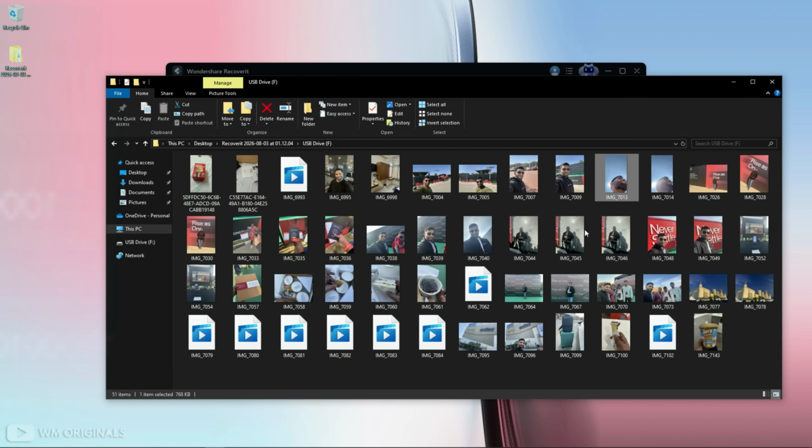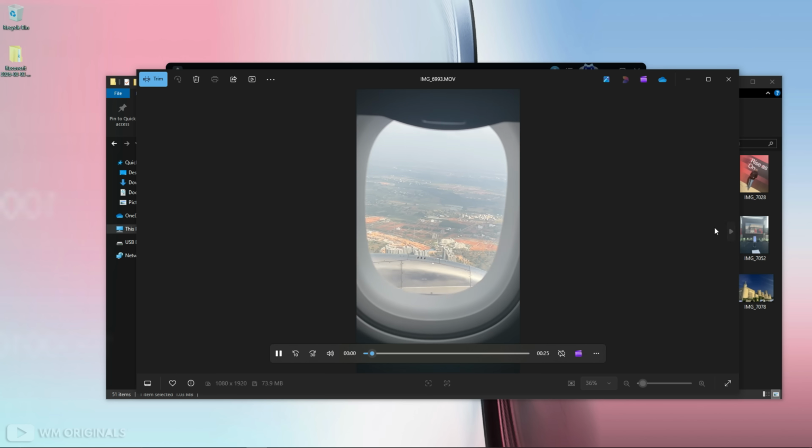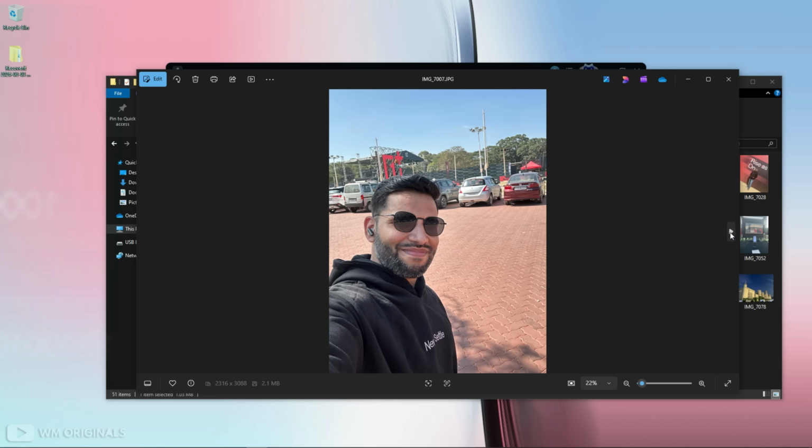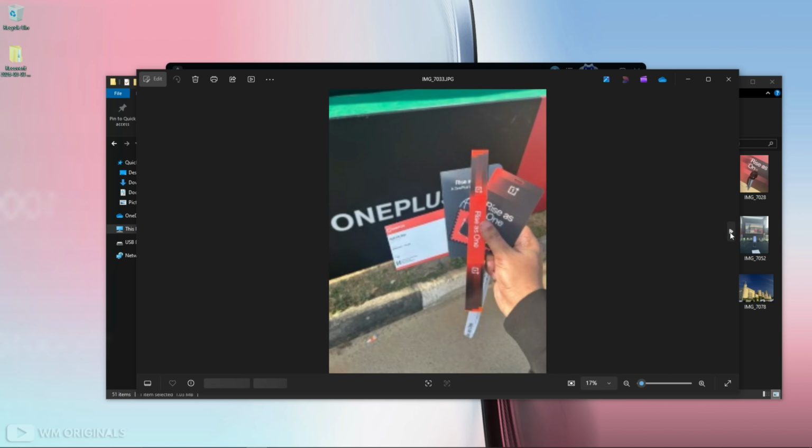See, all the photos and videos are fully recovered and are in their original size. Let's check these. Wow, all of these are fully recovered without losing their quality. Amazing work by Wondershare Recoverit.